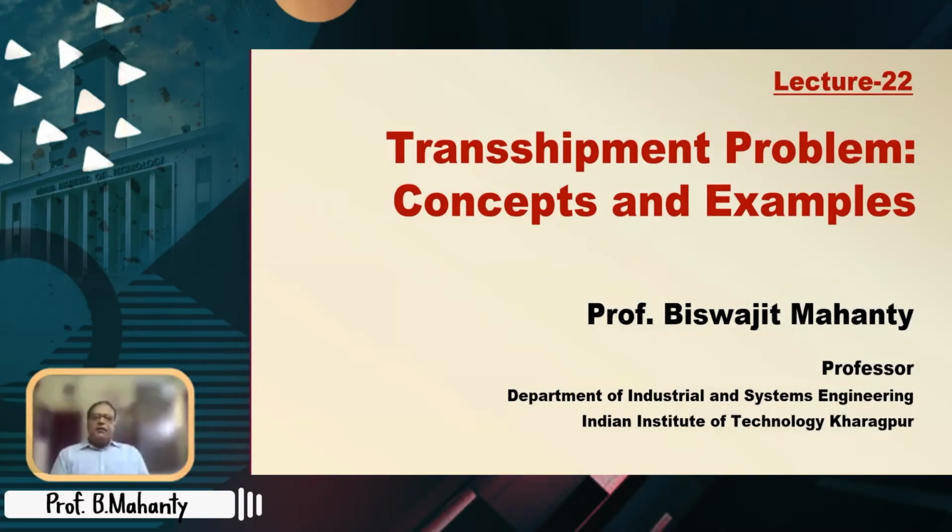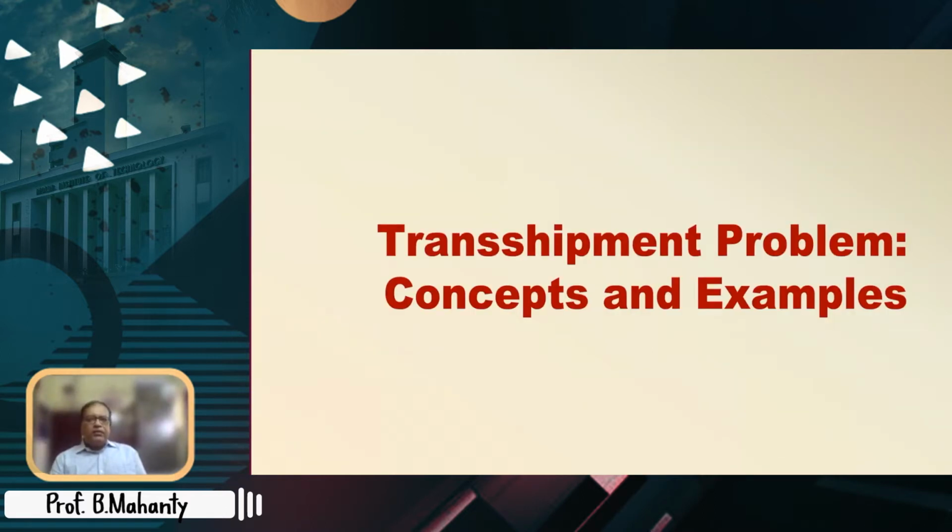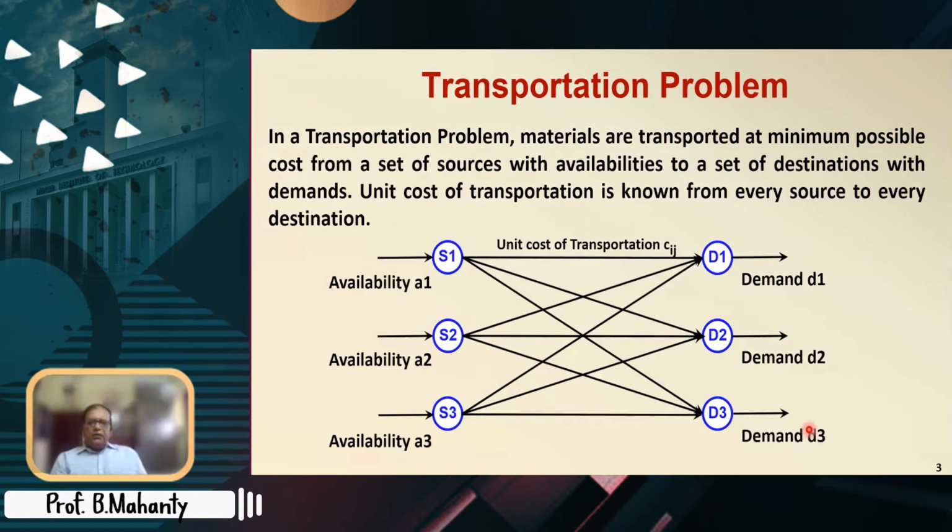So today we shall discuss the transshipment problems, concepts and examples. First of all, let's take a very quick review of what we have already discussed about transportation problems in a brief way. What happens in a transportation problem? Materials are transported at a minimum possible cost from a set of sources with availabilities to a set of destinations with demands. And the unit cost of transportation is known. These we already know.